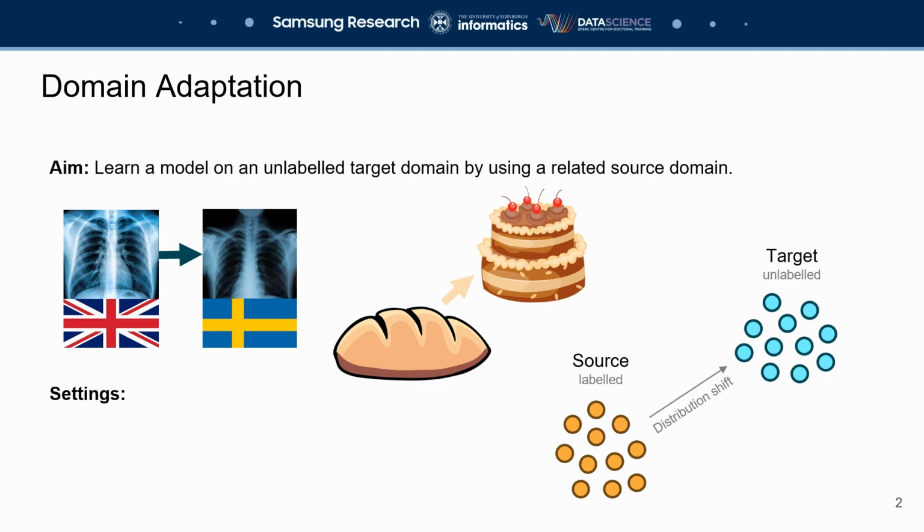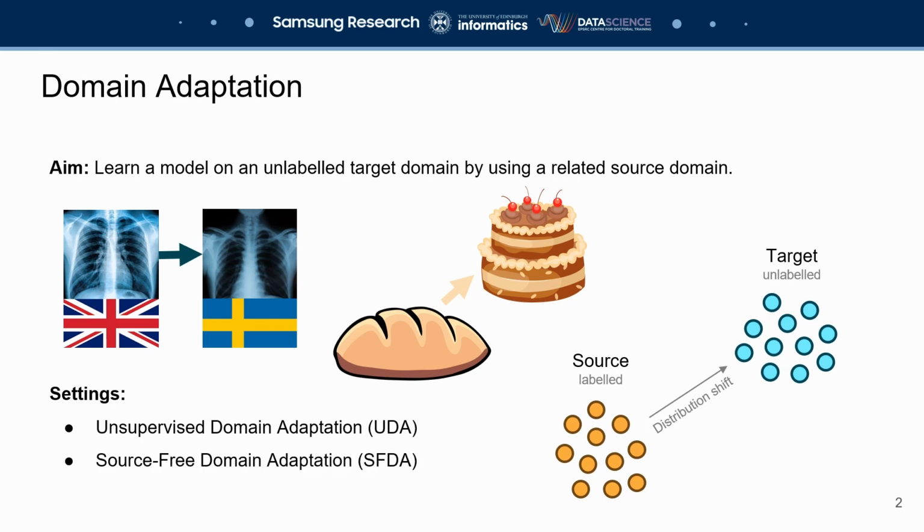There are several settings in the literature which differ in what data is available to the model at what time. In unsupervised domain adaptation, the model sees the labeled source and unlabeled target domains simultaneously. In source-free domain adaptation, the model sees only the target domain after potential pre-training on the source. And in test time adaptation, the model sees only a single batch or data point from the target domain at a time and must adapt to it before being evaluated on its predictions.